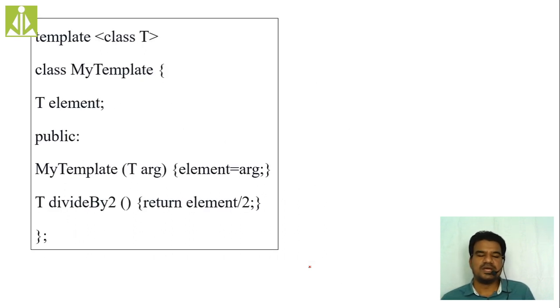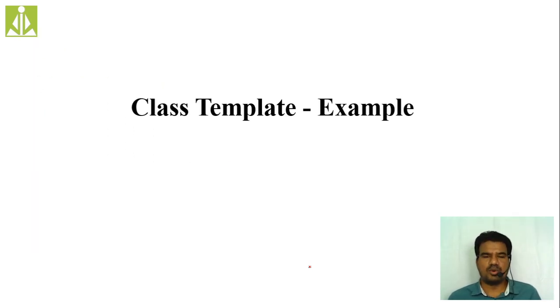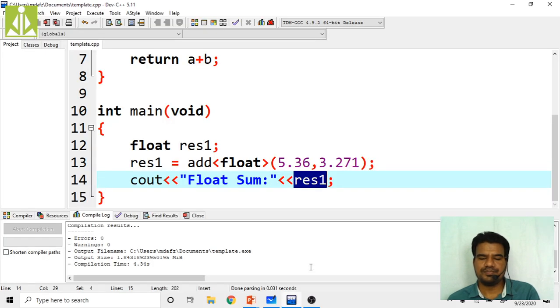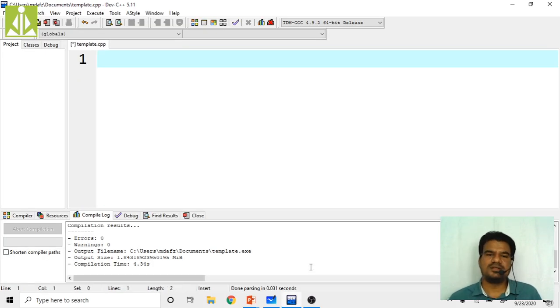So quickly we see, this is one simple example I have taken. Anyhow, we'll discuss one program using class templates, and there you will understand. So quickly go to that template program. Okay, so here I will write that class template so that you will understand. A very simple class with two private data members of different types, and I'm taking one constructor and one member function.